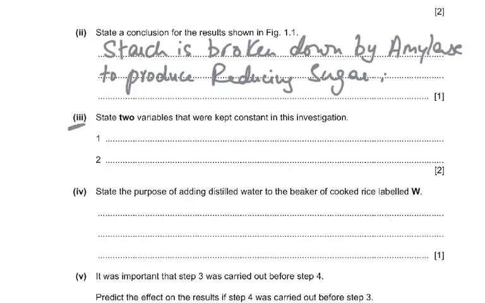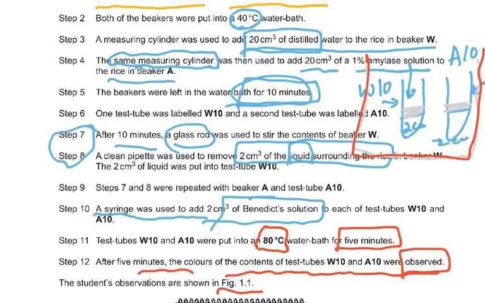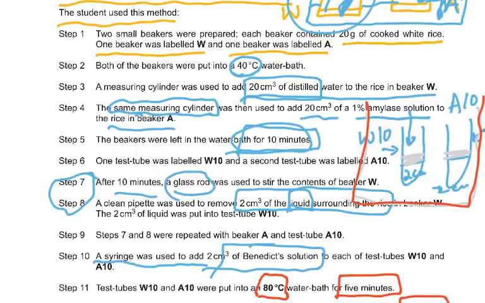Part 3, it says state two variables that were kept constant in this investigation. Now you see, variables that were kept constant in the investigation are usually in the question. And you can see in the question that there were many things which were kept constant. What was it? The mass of rice was kept constant. Where is that? 20 grams of rice. What else was kept constant? Type of rice. Cooked white rice.